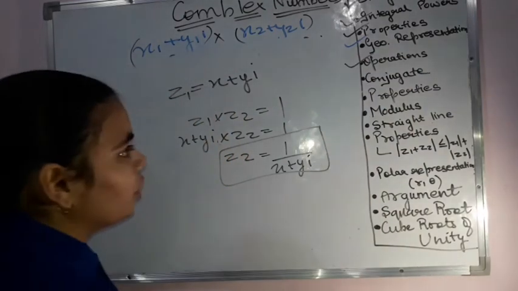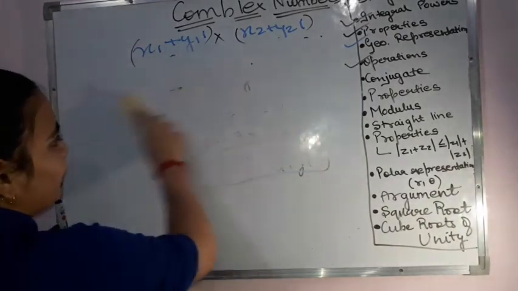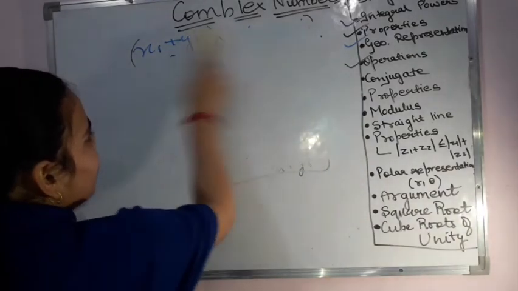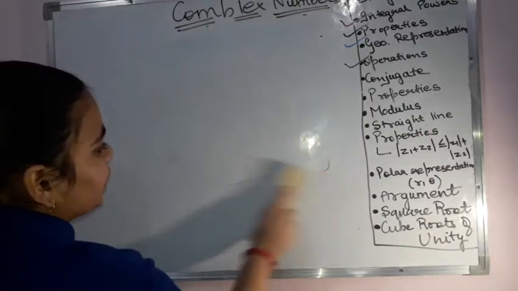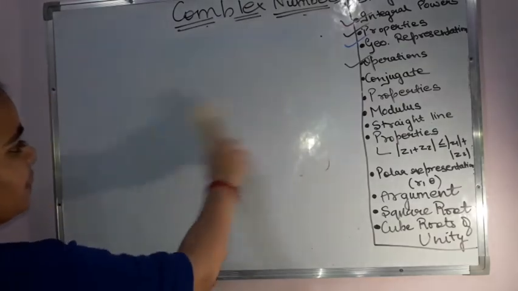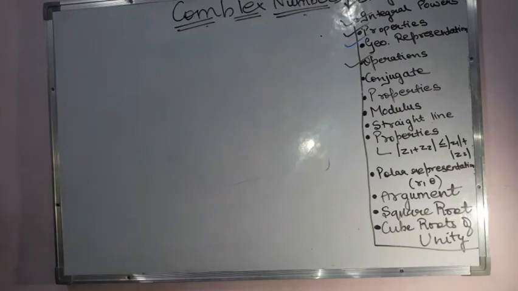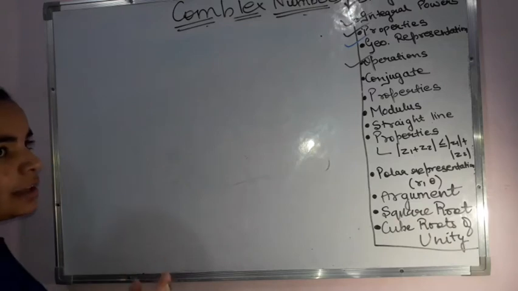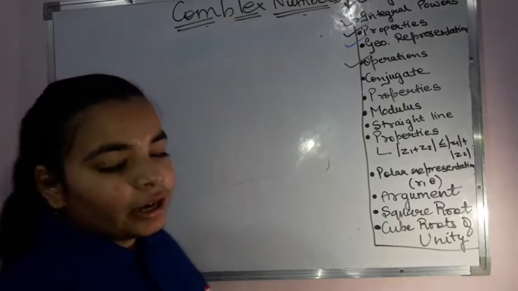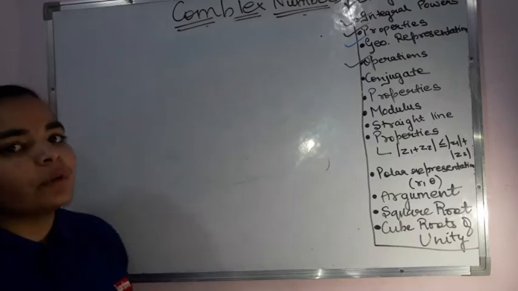Now seeing the conjugate. What is the conjugate of a complex number? Let my complex number be x plus yi. Conjugate, as we know, is nothing but the sign being reversed. That becomes my conjugate. Here, the only thing that you have to be careful about is that when I am talking about my conjugate, the sign that is changed is always that of the imaginary part and not of the real part.